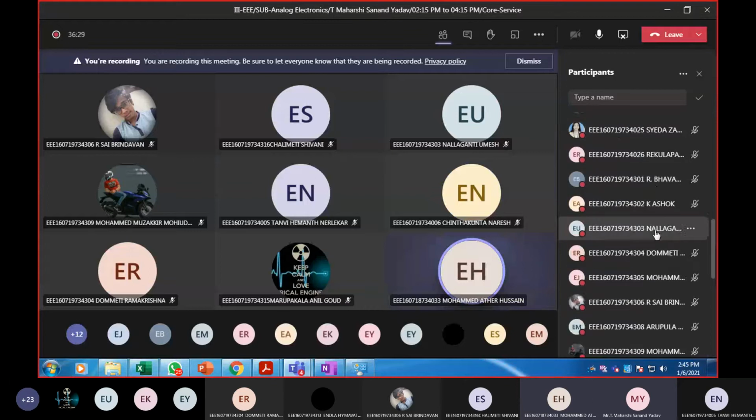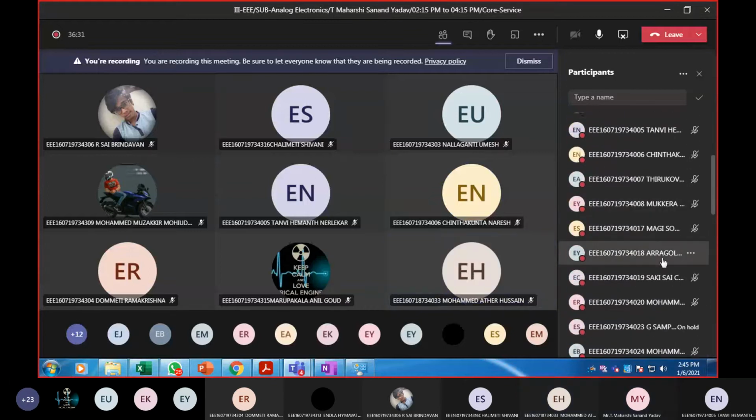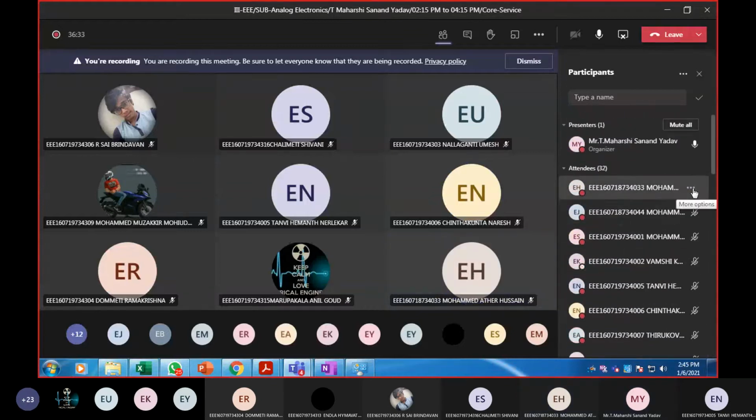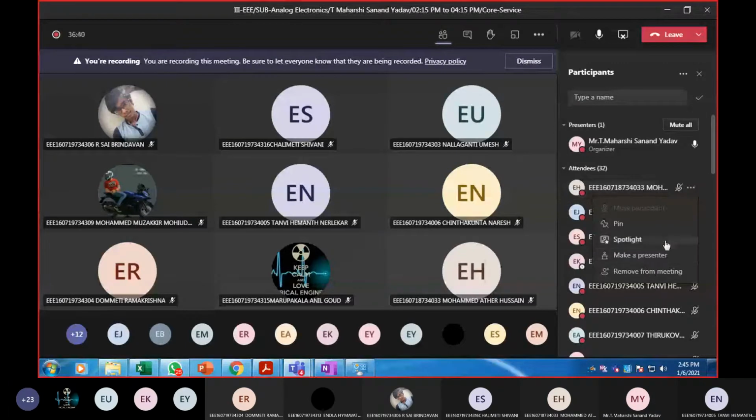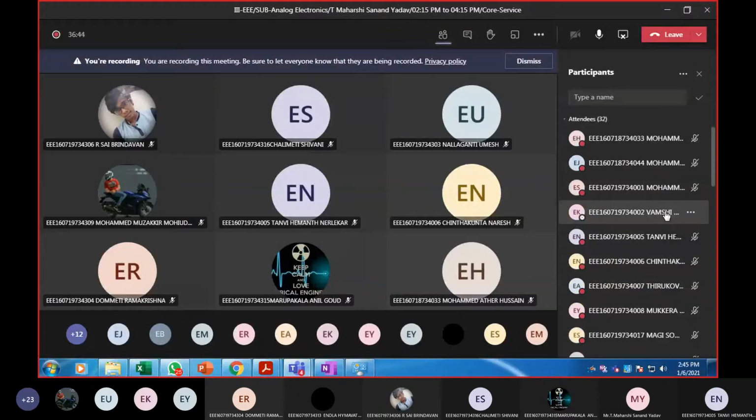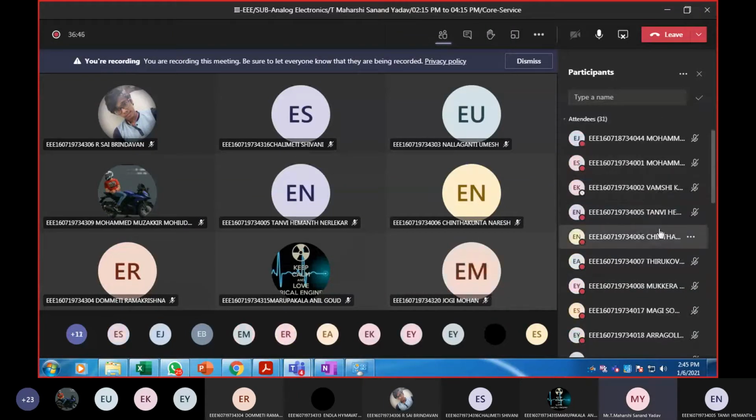At x equal to 0, what is your mA value? Roll number 33. Roll number 44. Yes, sir.